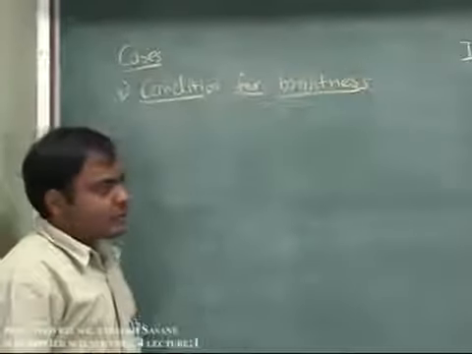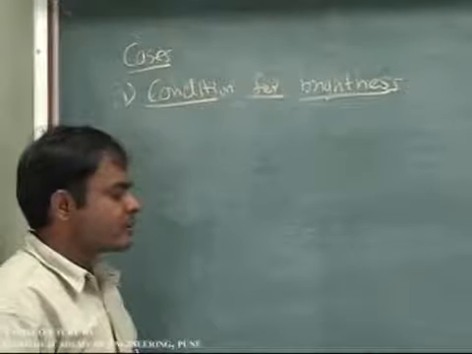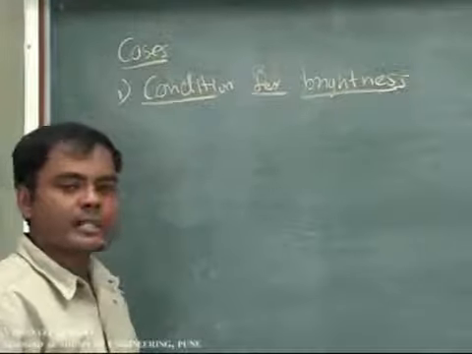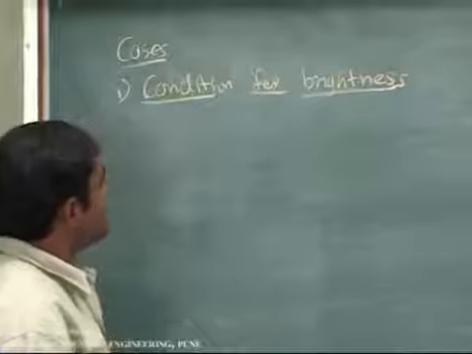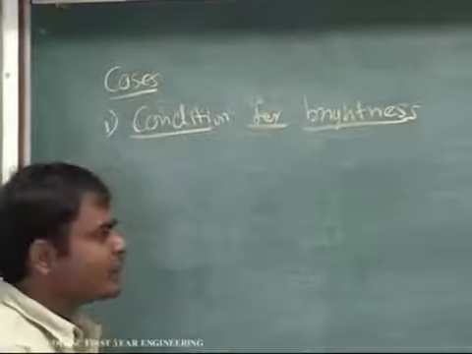We have found out the path difference between the two rays in the reflected system, that is delta is equal to 2 mu t cos r plus or minus lambda by 2. Now different cases we have to consider here. First, the condition for brightness. What is the condition here?